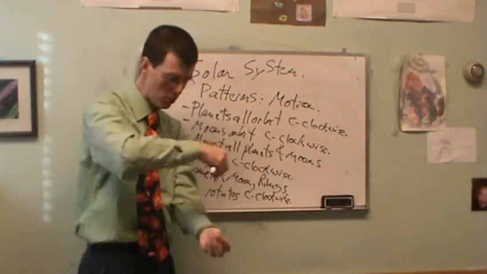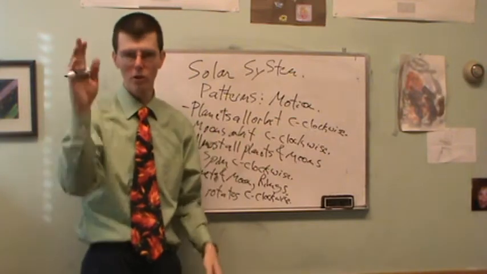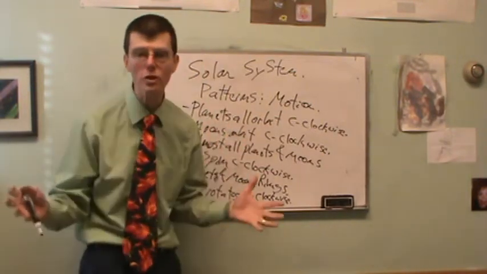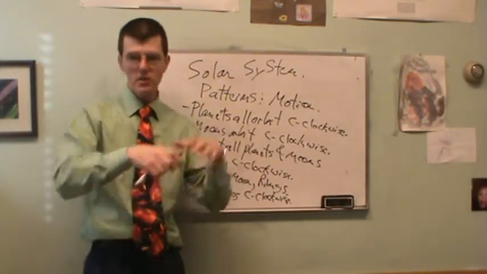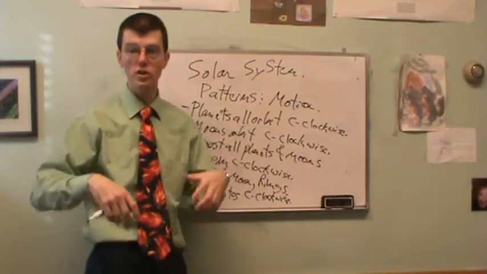So the amount of time it takes the moon to orbit around the Earth and the amount of time it takes the sun itself to spin are similar. Total coincidence, but they are. And so everything goes the same direction. This is a colossal pattern. Almost everything in the whole solar system both orbits and spins in exactly the same direction. They're all going in a flat disk. They're all going counterclockwise. And so then the question is why?